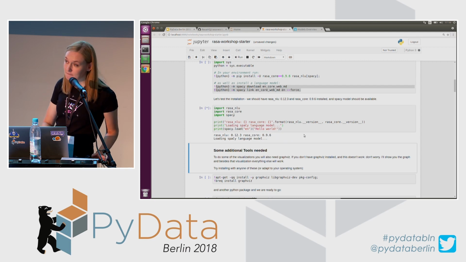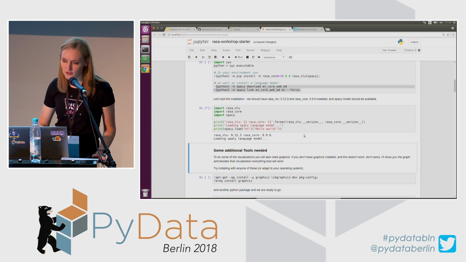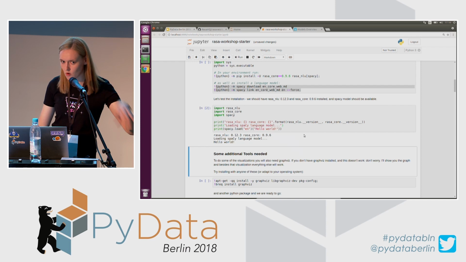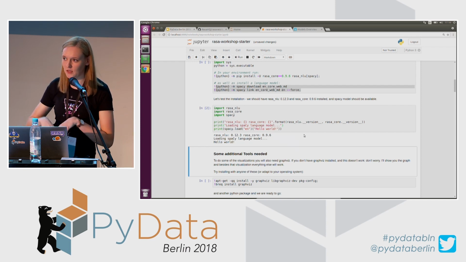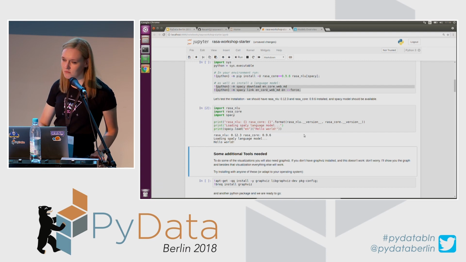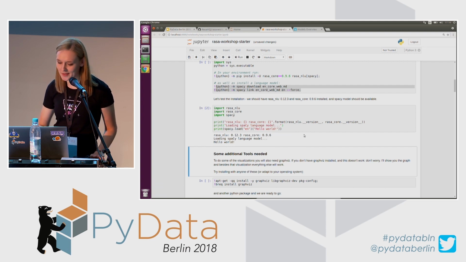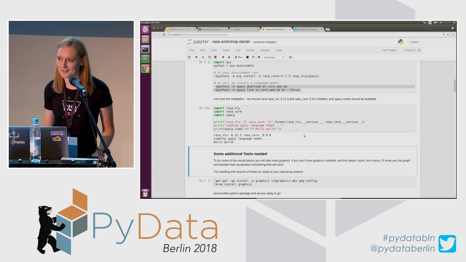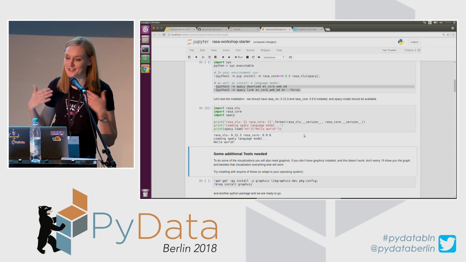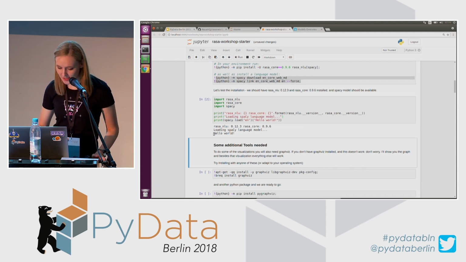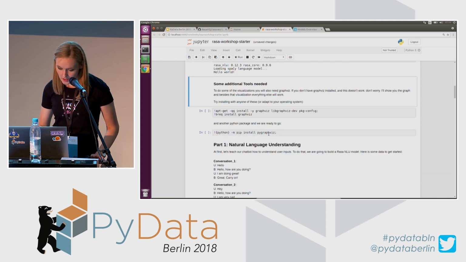Spacy also has a few different sizes of pre-trained models: small, medium, and large. I would suggest using medium. Large might be too big, depending on the domain you're building your chatbots in, and small might not have sufficient vocabulary for your domain. Okay, so I did get my hello world message, so I think everything is fine.